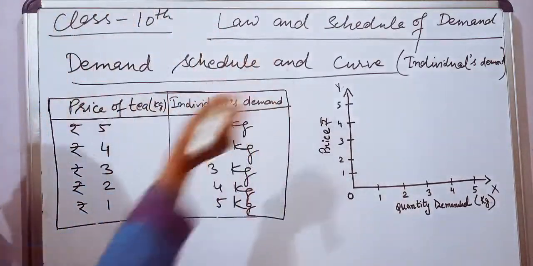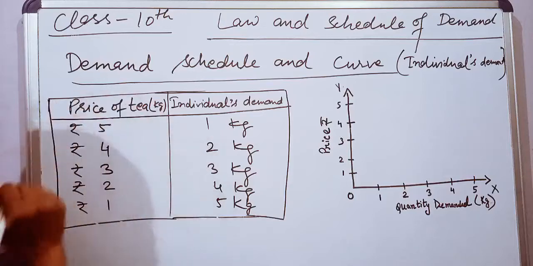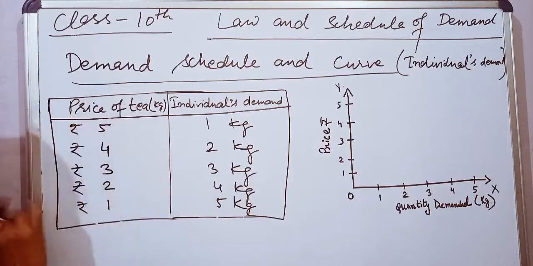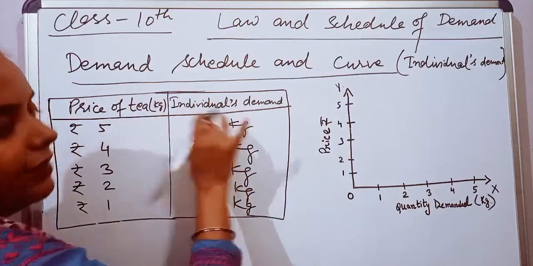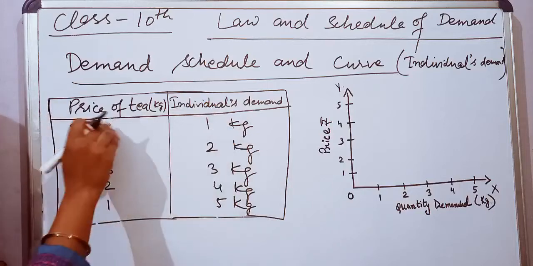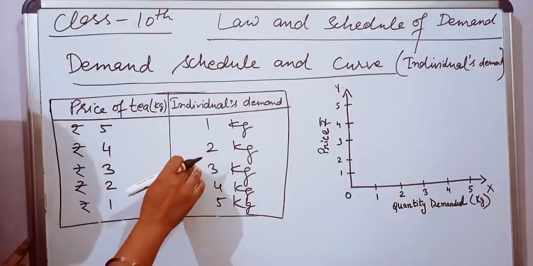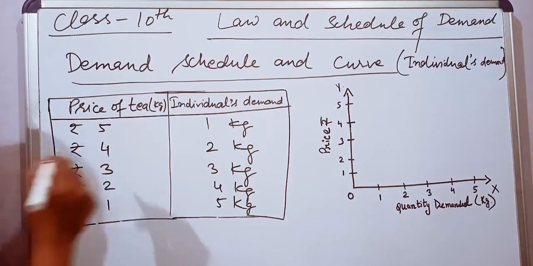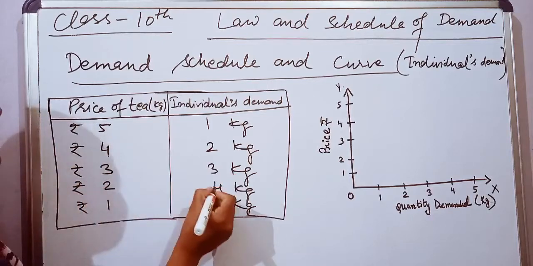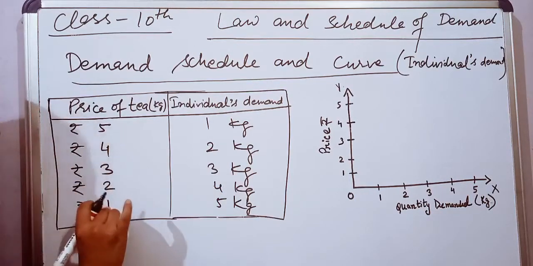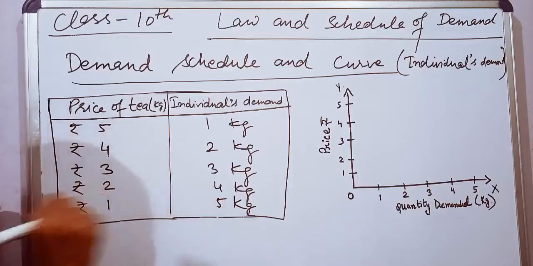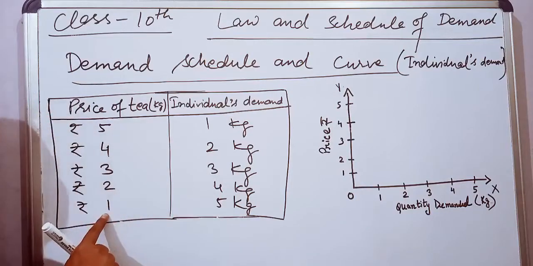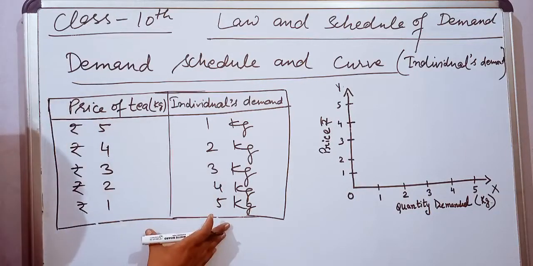Now see, suppose here we are talking about the price of tea per kg, rupees 5. If the price of tea is rupees 5 per kg, the individual is going to purchase 1 kg. When the price falls from 5 to 4, he starts purchasing 2 kg. Then 3 kg at rupees 3, 4 kg at rupees 2, and at rupees 1, 5 kg. Why? As I told you before, the law of demand states that when the price of a commodity falls, the demand for it rises.